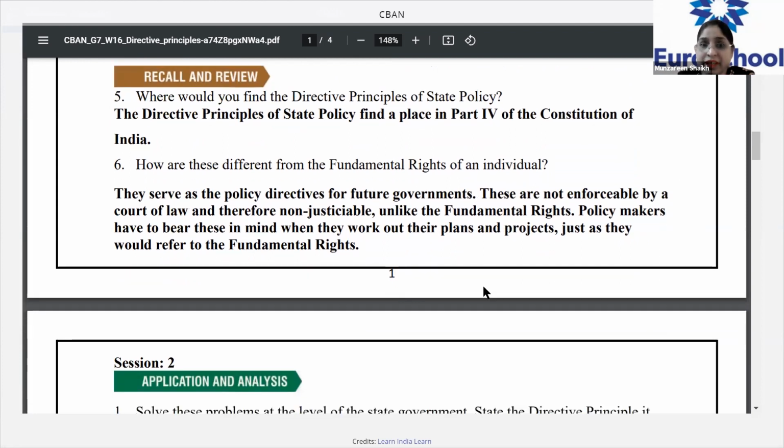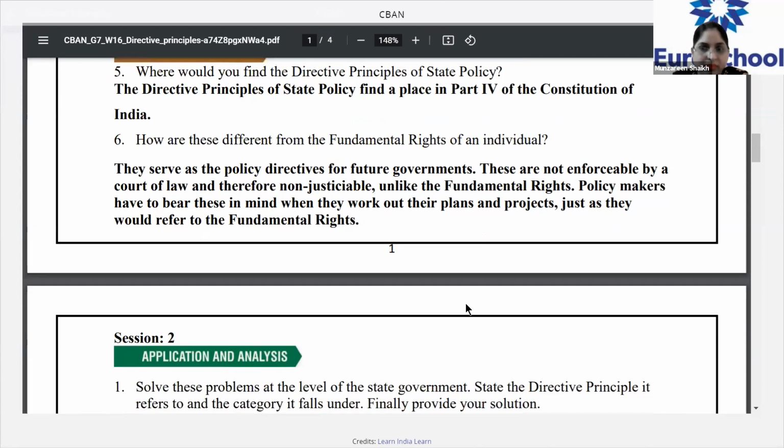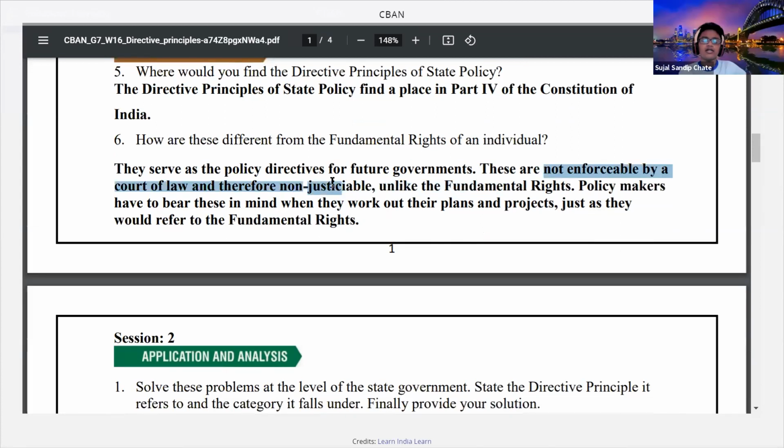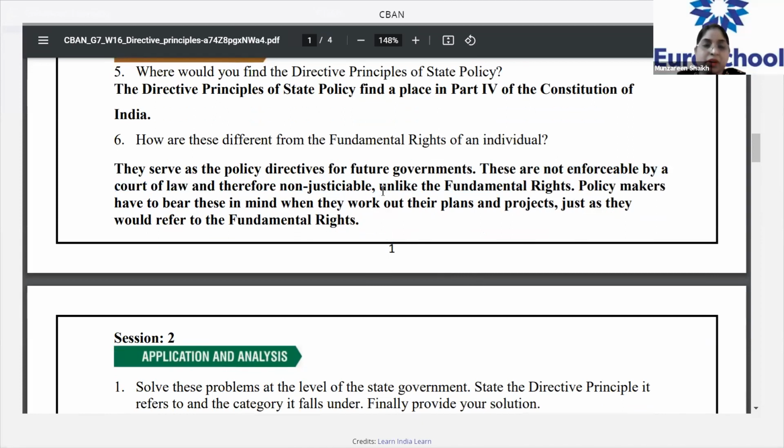You remember we did differentiation between fundamental rights and directive principles? Yes, ma'am. So who will tell me the differentiation, how they are different? Yes, Sujal? Ma'am, the directive principles cannot be enforced by law, while for complaining about the fundamental rights, we can go to the court. Okay. What is the word used for that purpose, Sujal?